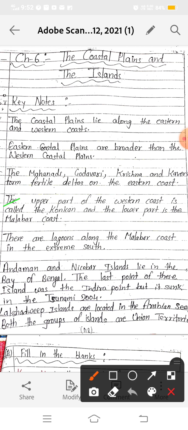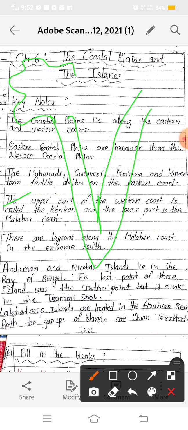The upper part of the western coast is called the Konkan coast and the lower part is the Malabar coast. Upper part, from here Gujarat, is called the Konkan coast, and the bottom is called the Malabar coast.